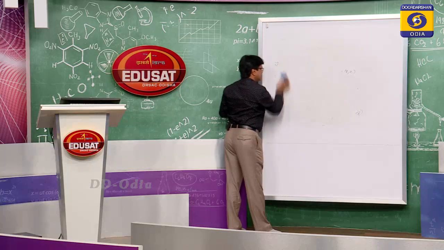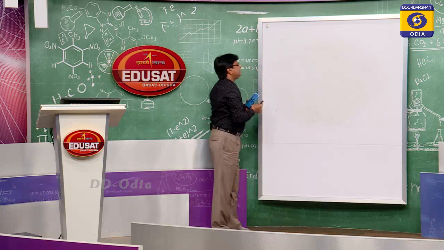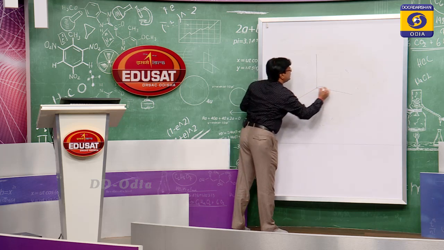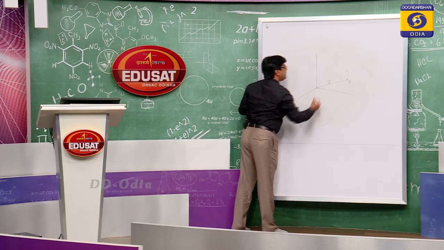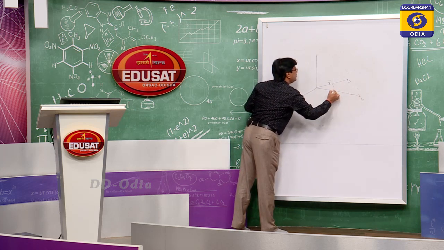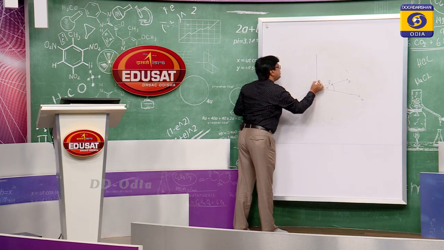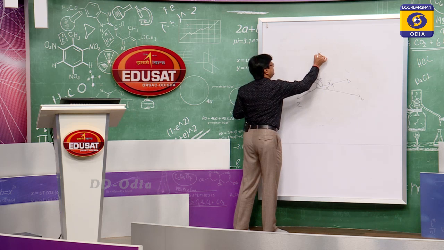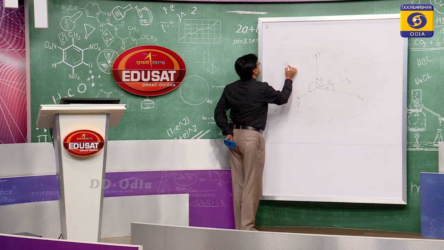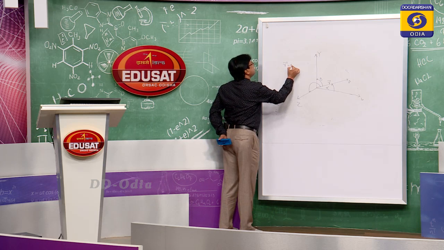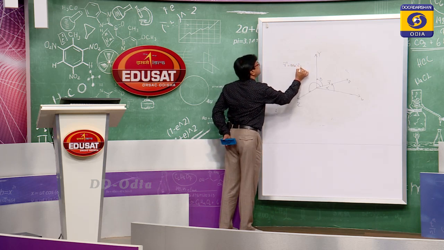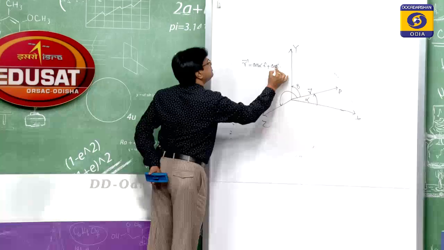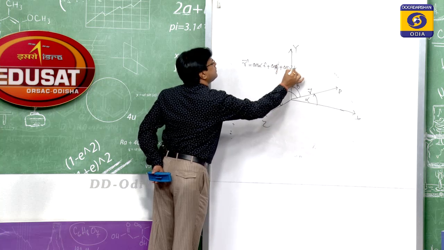Then, if a vector makes angles alpha, beta, gamma with the axes, suppose this is alpha, this is beta and this is gamma with the z axis, then the R vector can be expressed as cos alpha i cap plus cos beta j cap plus cos gamma k cap.